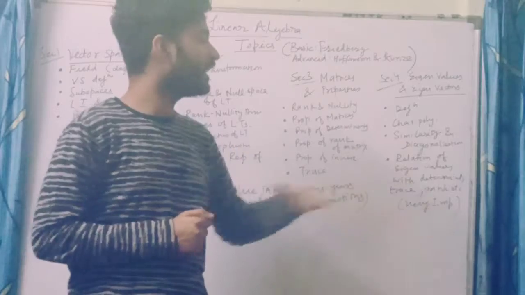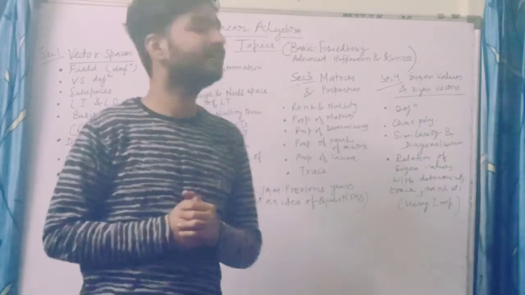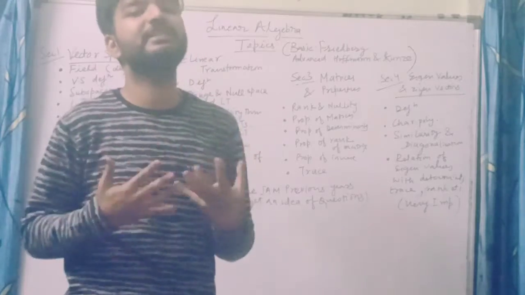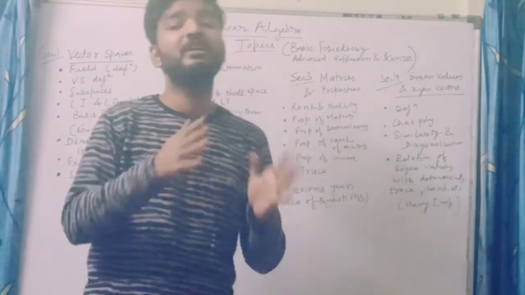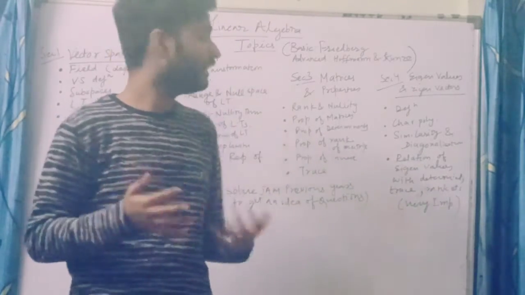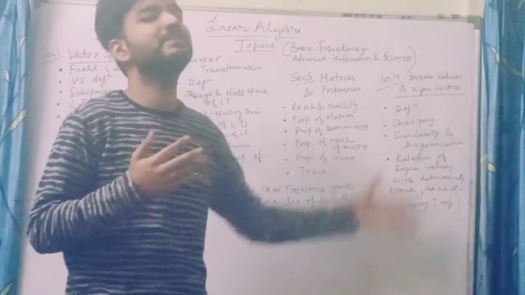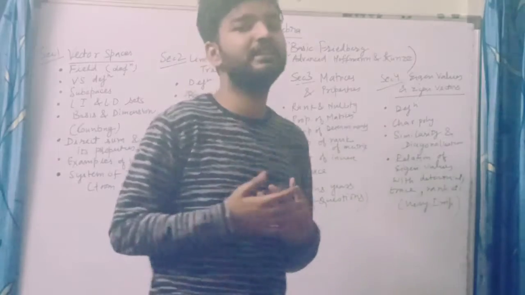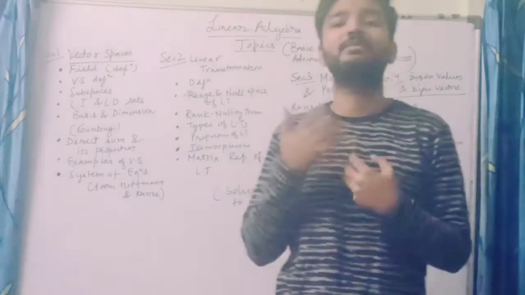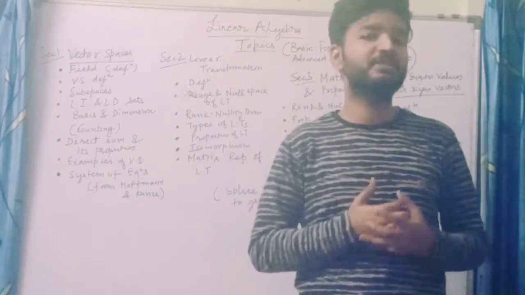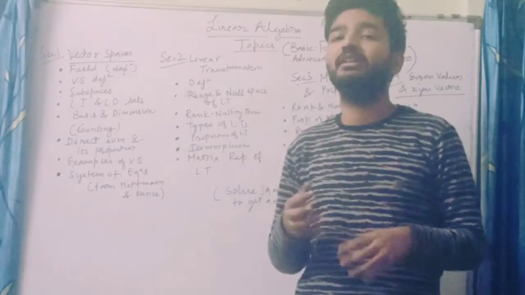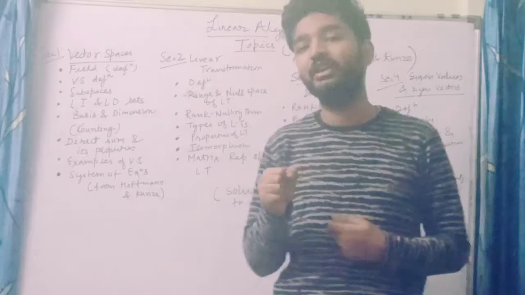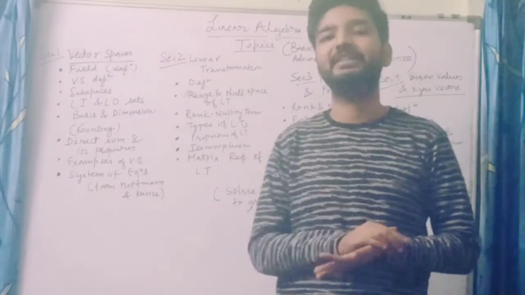Then you have the relation of eigenvalues with determinant, rank, etc. So how the eigenvalues are related to determinant, trace, like this the sum of eigenvalues is the trace. So you have to do all these, right? This is a very important part because it is coming in JAM. It comes in the JAM examination, right? Mostly the questions that come are based on rank, system of linear equations, linear transformations. They are very easy, right? In multi-select questions you have to be very careful to reject one statement and to accept another.